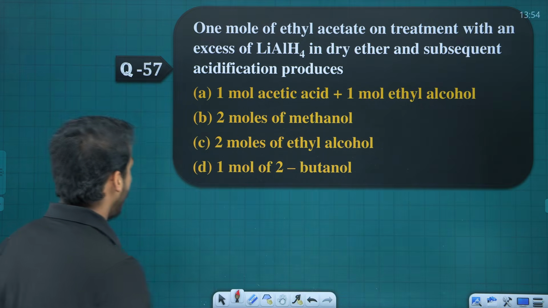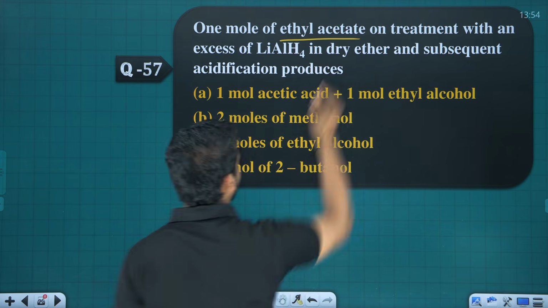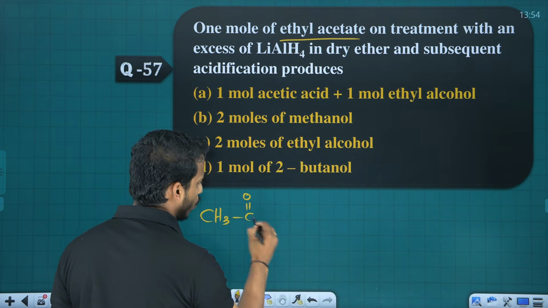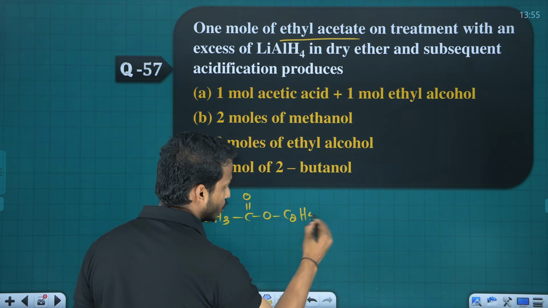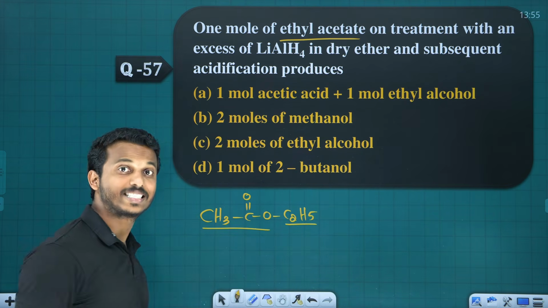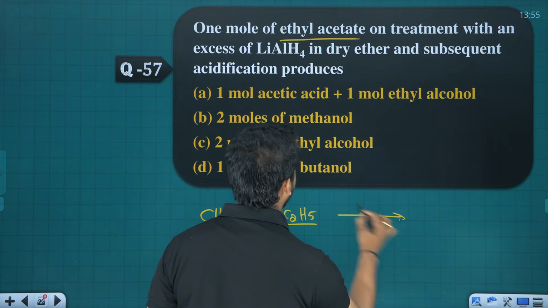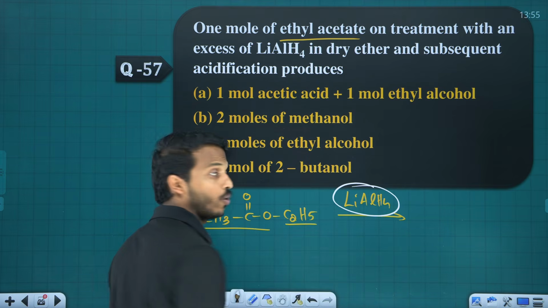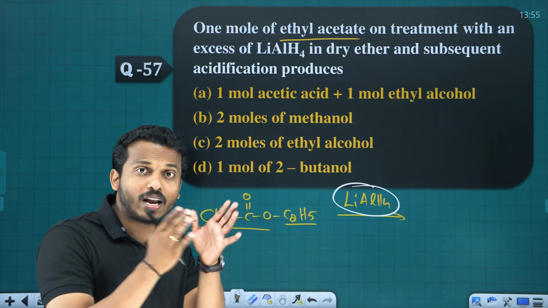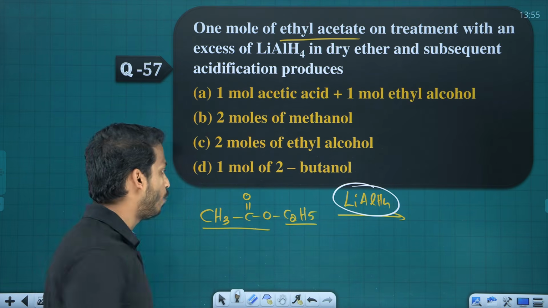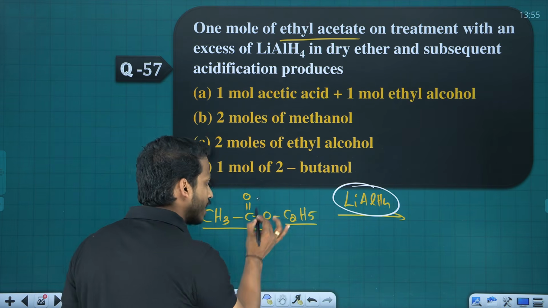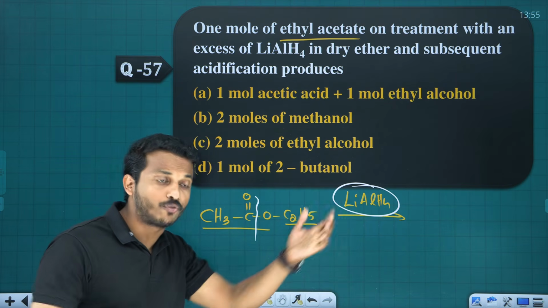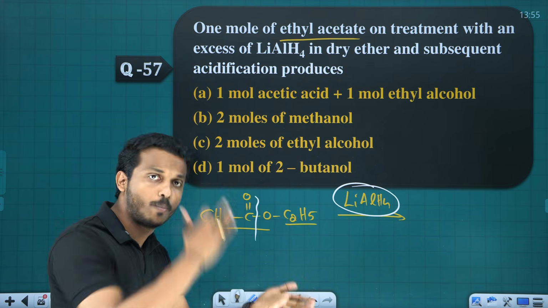Question number 57. 1 mole of ethyl acetate. What is ethyl acetate? You know, this is acetate, CH3COOC2H5. This is called ethyl acetate, an ester. The ester reacts with excess LiAlH4. What is LiAlH4? A reducing agent. When an ester is reduced, you will get 2 alcohols. How do we get 2 alcohols? Very simple, dear. Just cut the C-O bond, only for understanding. When the ester reacts with LiAlH4, that bond breaks. Which bond? The C-O bond.